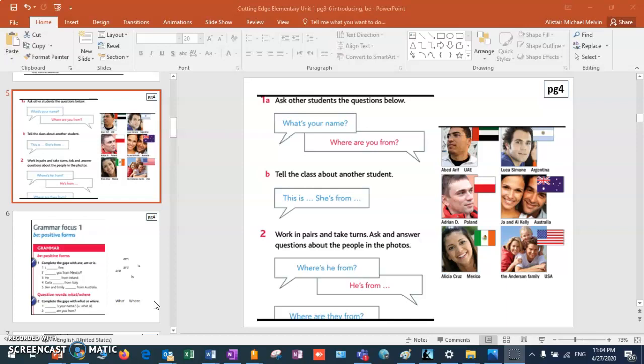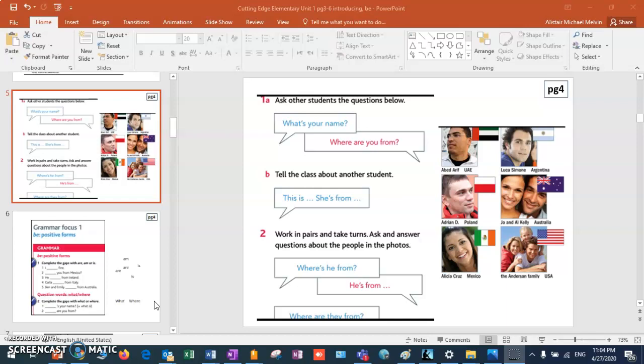Task 1A. What's your name? What is your name? My name's Alistair. Where are you from? I am from Britain. Tell the class about another student. This is Fatima. She's from the UAE.